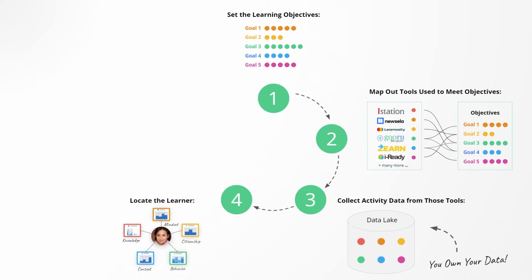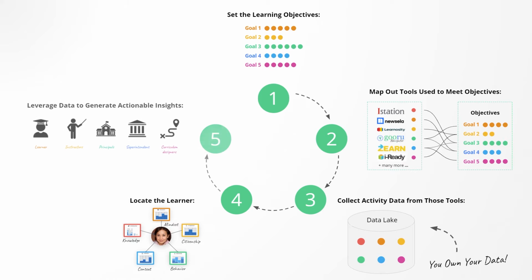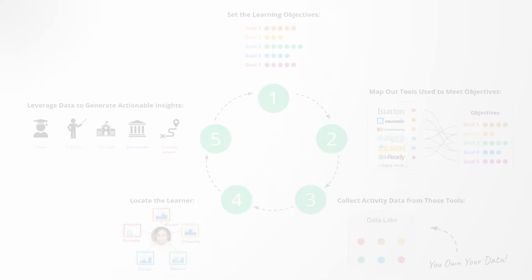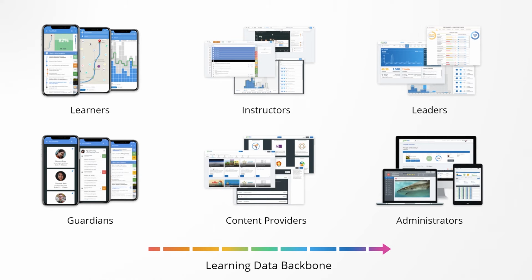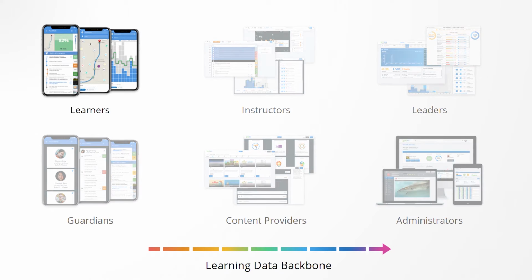Step 4. The data is used to dynamically update each learner's proficiency profile while computing efficacy measures for each tool used. Step 5. We leverage the data to generate actionable insights. Learners receive personalized pathways, instructors can individualize interventions, educational leaders like principals can review the progress and ensure equity, and superintendents can scale success, all of which then updates progress towards the goals. To help you get started, we developed various exemplar tools that leverage this learning data backbone that you can start using today. Let's explore some of these now, starting with Gooru Navigator for Learners.